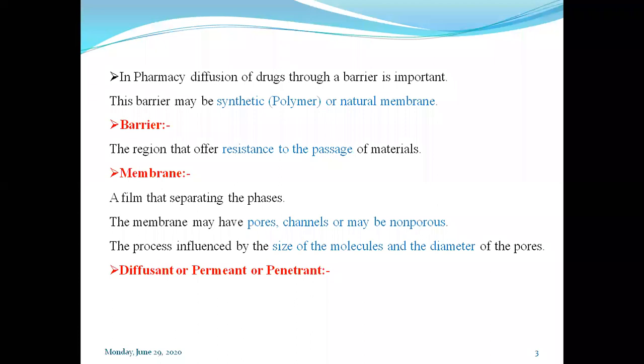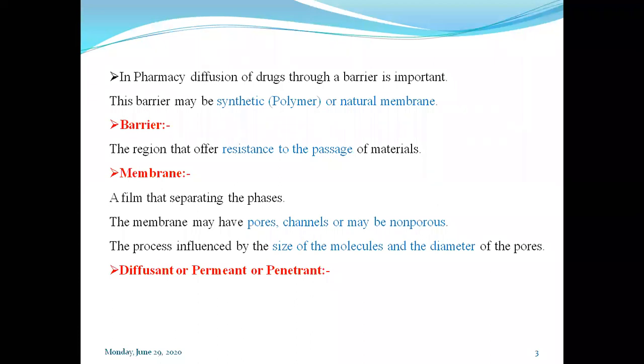It is also known as permeant if it is applied in the case of permeability. It is also known as penetrant if we are discussing the phenomenon of penetration.